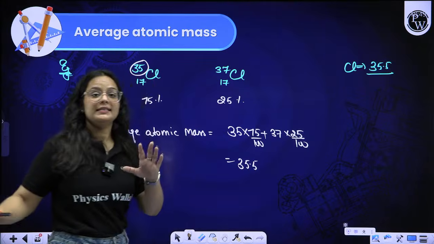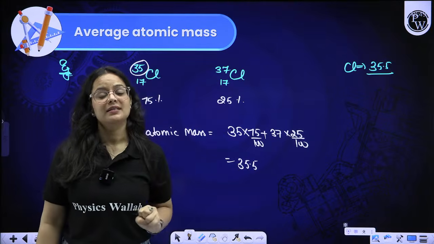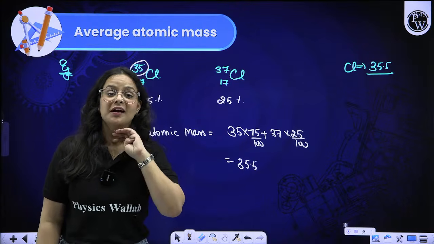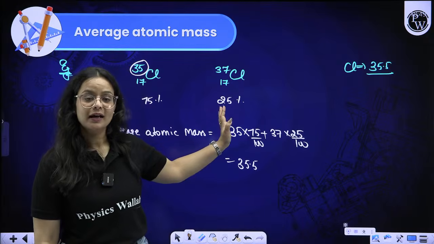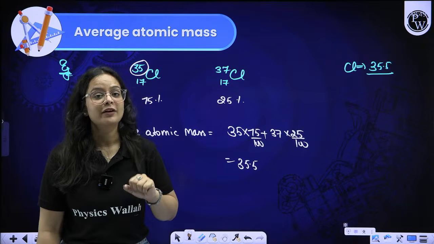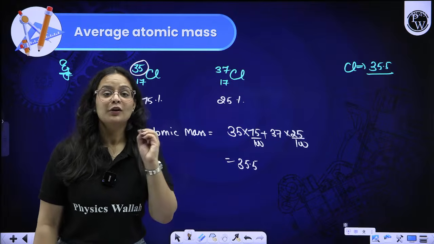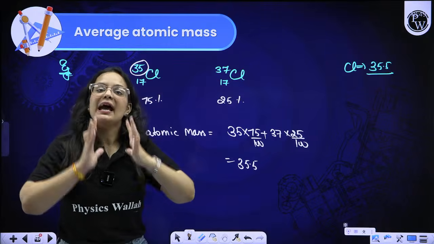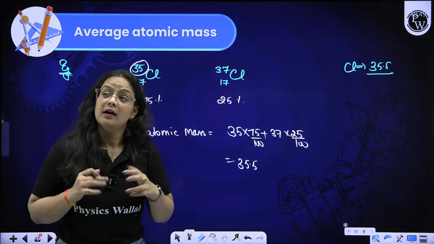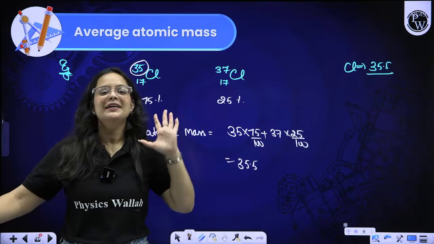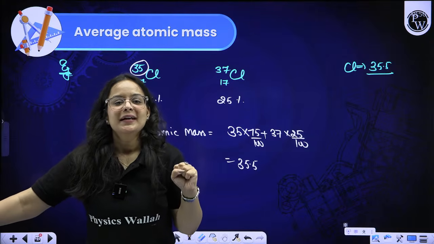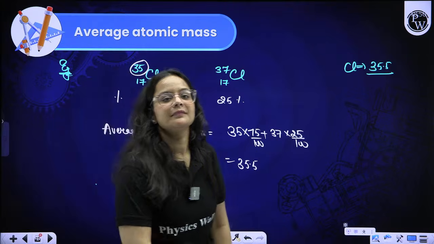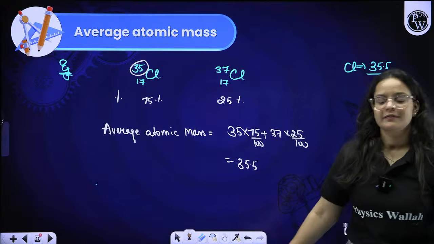Thereby, you can say that chlorine's average atomic mass is 35.5, but in reality there is no such chlorine atom. In your lower classes you may have learned that chlorine's mass is 35.5. No, actually that is not the case. Chlorine's actual mass is 35 or 37. We take the average mass of them because it occurs in isotopic form. Is it clear to you all, beta? Shall we move?